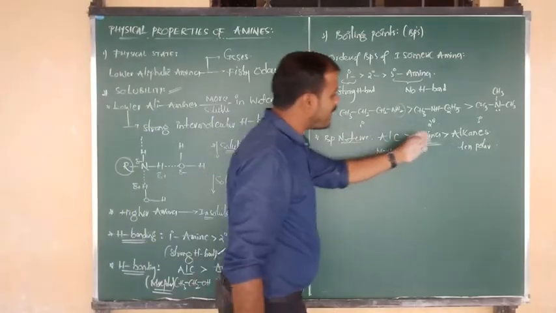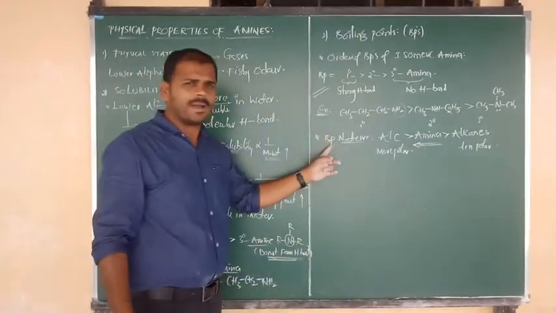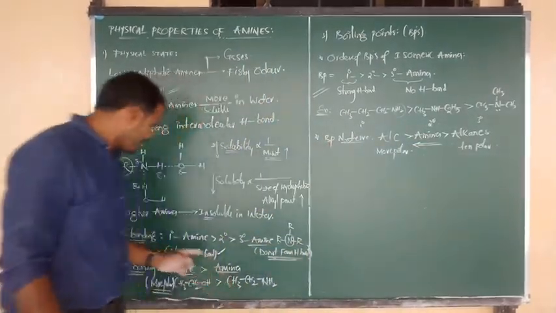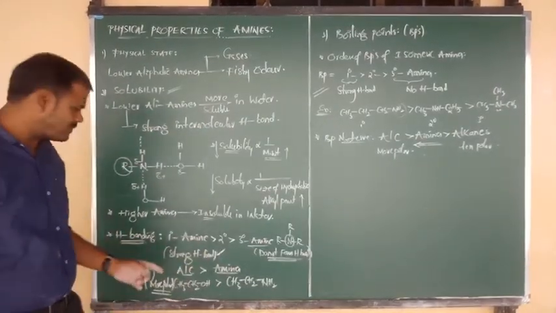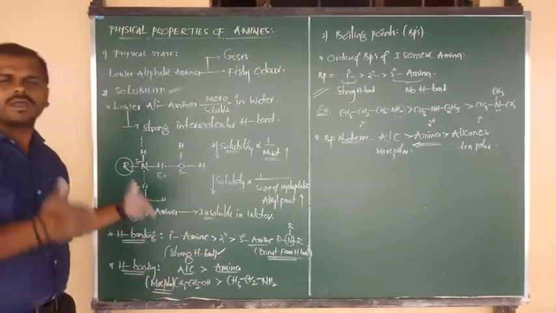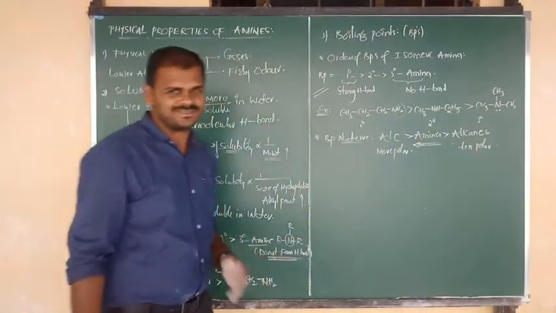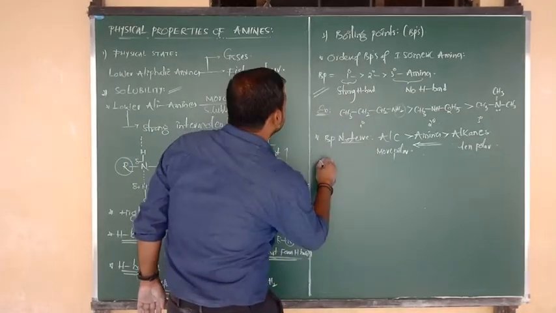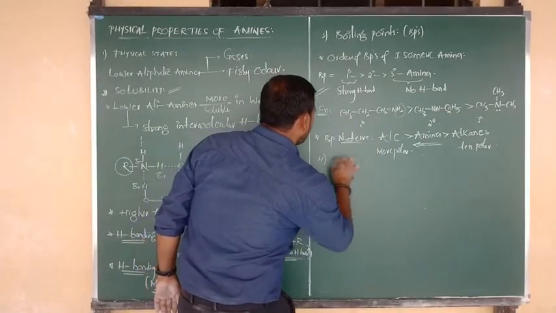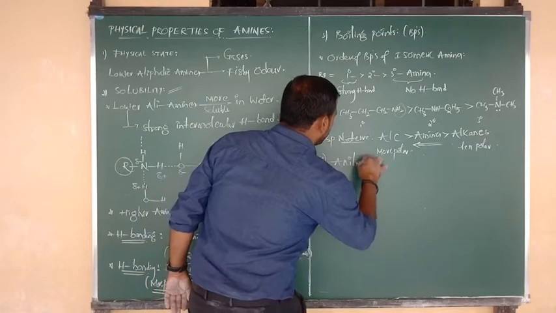So ethyl alcohol and ethyl amine, which has the higher boiling point? Ethyl alcohol. Ethyl alcohol and ethyl amine, which has more hydrogen bonding? Ethyl alcohol. Same thing: more hydrogen bonding, more polar. To break that, we require more energy, so a higher boiling point. Clear, beta? Good.